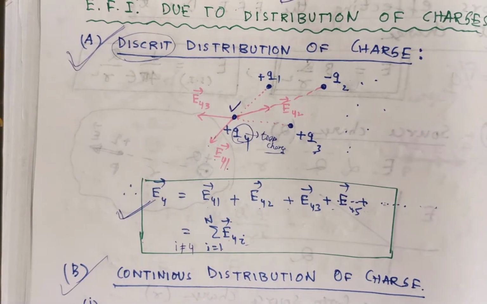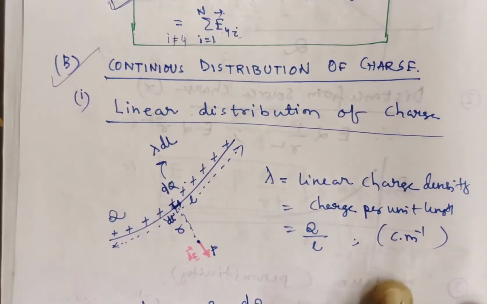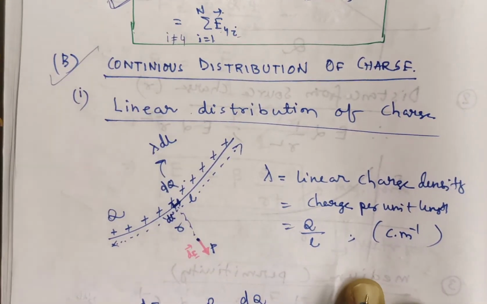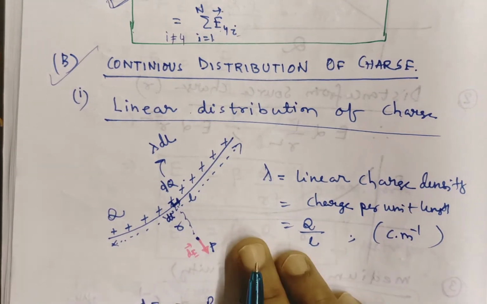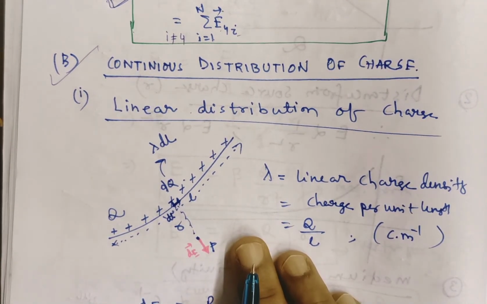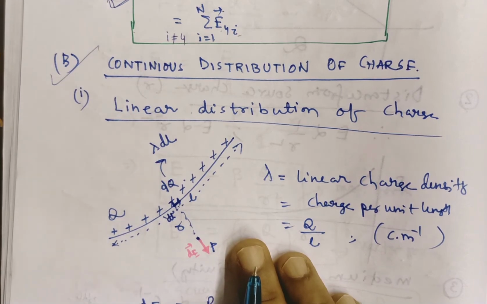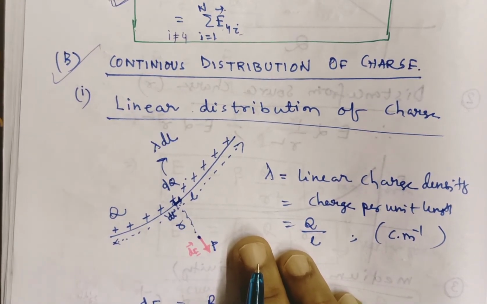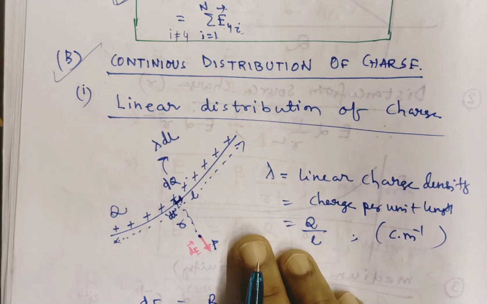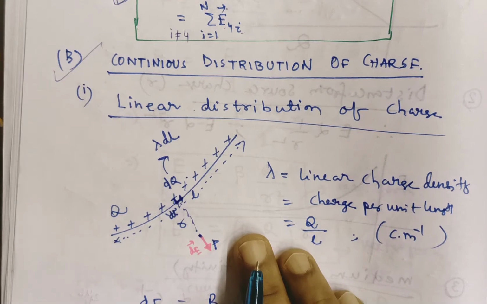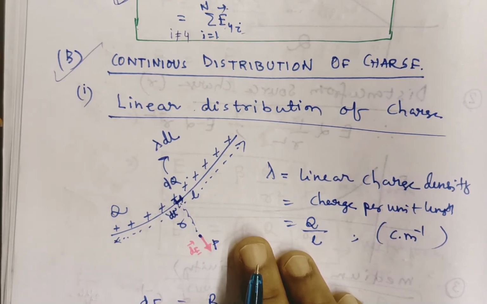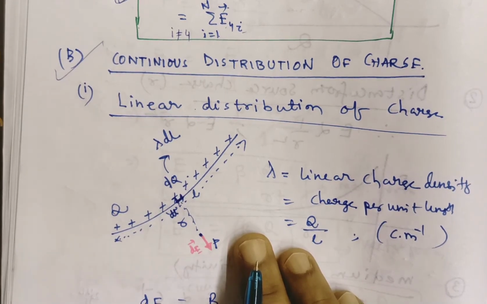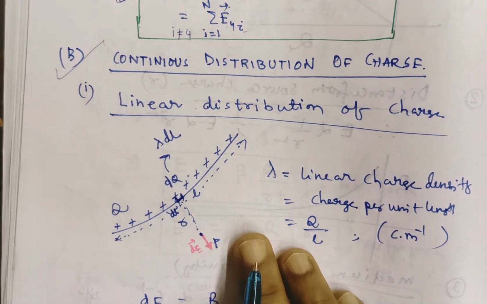Don't worry. Now another problem for you, continuous distribution of charge. Continuous distribution of charge means charge is distributed continuously. There is no gap in between the charges. There are 3 types of continuous distribution of charge. One is linear charge distribution. Second is surface distribution of charge. And third is volume distribution of charge. Linear means a one-dimensional problem, surface distribution means a two-dimensional problem, and volume distribution is a three-dimensional problem.